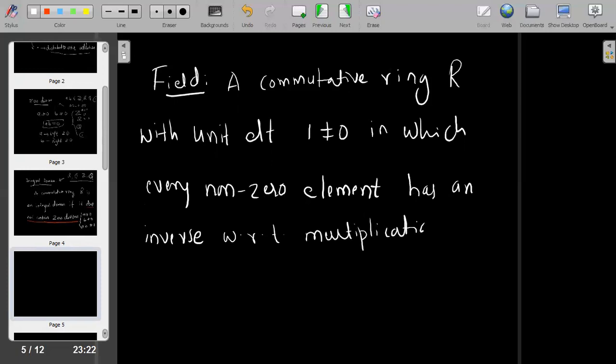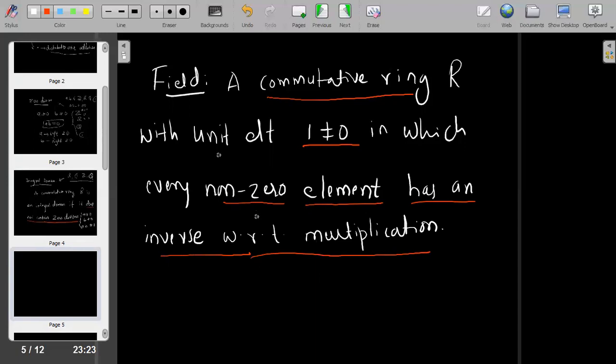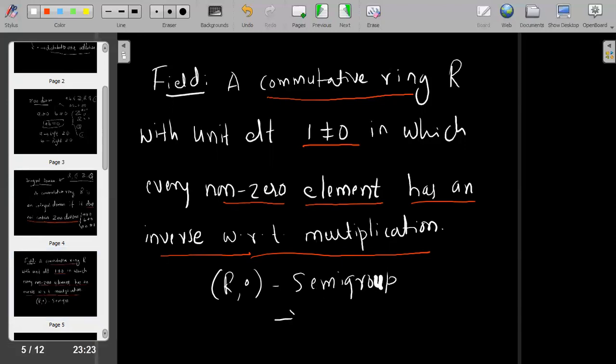So this is the definition of a field. According to this definition, a commutative ring R with the unit element 1, in which every non-zero element has an inverse with respect to multiplication. In any ring R, multiplication is a semi-group. Semi-group means it is closed and the associative property holds good here.